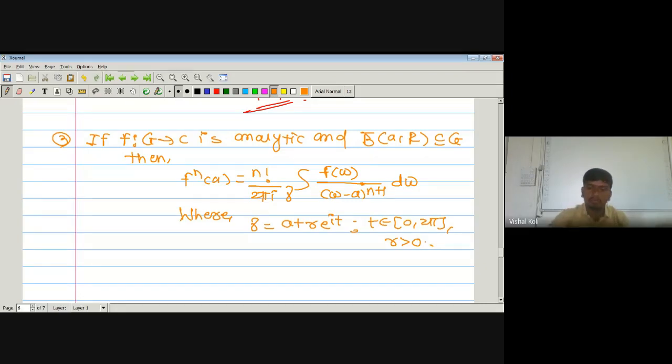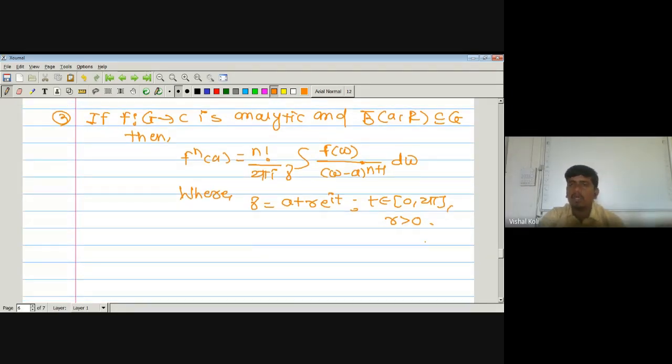Okay, since here we have to choose a radius small r which must be greater than 0. So here we are given f is analytic on our domain G, and also we have one closed disk centered at a having radius r which is a subset of G, and by using these we have to prove that f^(n)(a) is n factorial divided by 2 pi i integration over the curve gamma, that is rectifiable, f(w) divided by (w minus a) to the power n plus 1 dw, and actually we know the curve gamma, which is a plus r e to the power it, where t lies in the closed interval 0 to 2 pi. Okay, let us see the proof.